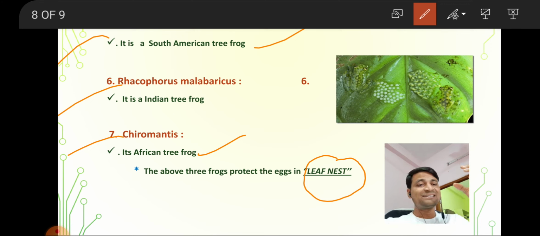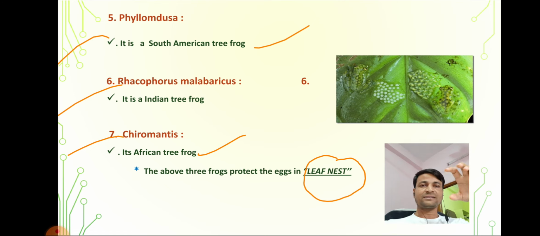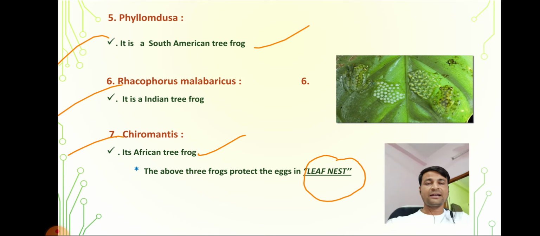This leaf nest is constructed on leaves or branches of palm trees. From the entrance point of view, they ask which frogs protect the eggs in a leaf nest? Phyllomedusa, Rhacophorus malabaricus and Chiromantis.